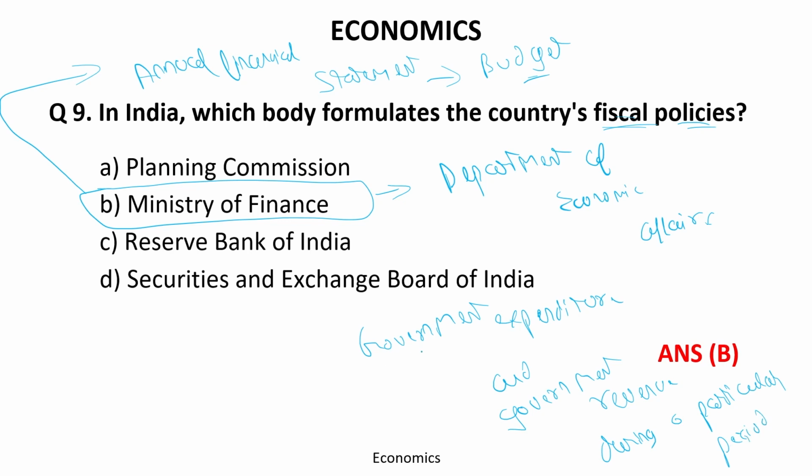Okay. So how much the government will spend and how much they will earn is basically the fiscal policy during a particular period, which is formulated by the Ministry of Finance. The specific department is the Department of Economic Affairs, in the annual financial statement, which is known as the budget.